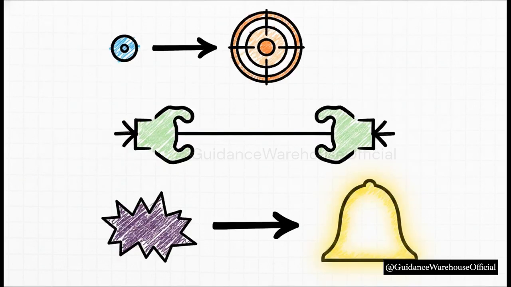Let's break down the actual symbols so you can read these formulas like a pro. First, as your sample size grows, your sample mean, represented by x bar, approaches the true theoretical mean of the whole population, which we call mu. Second, your standard deviation shrinks as n, your sample size, increases. And third, the final shape transforms into that smooth, beautiful bell curve.